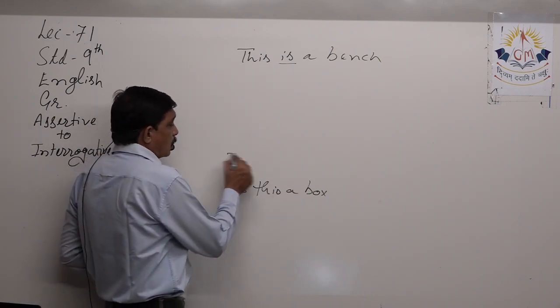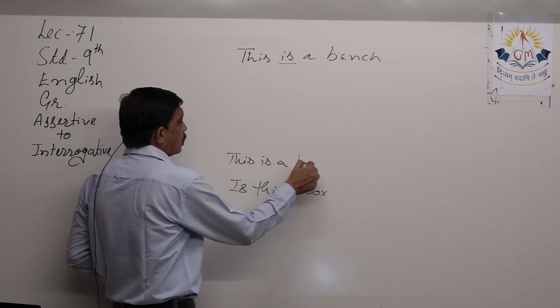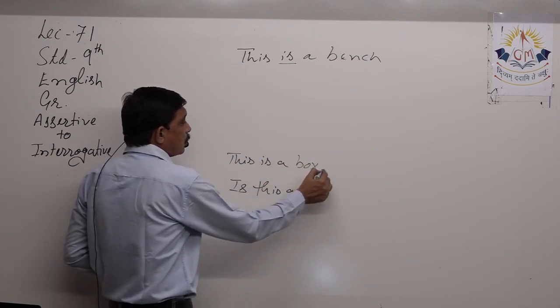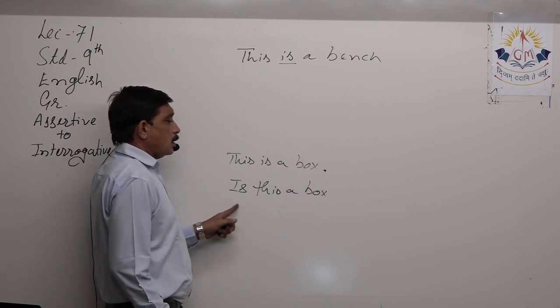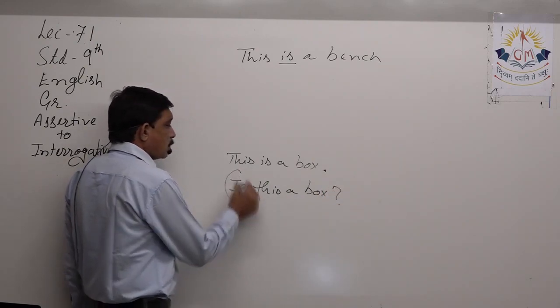This is a box, we have to put a full stop, but is this a box? We have to make a question mark because the sentence starts with a helping verb.